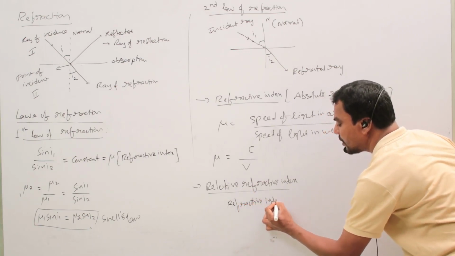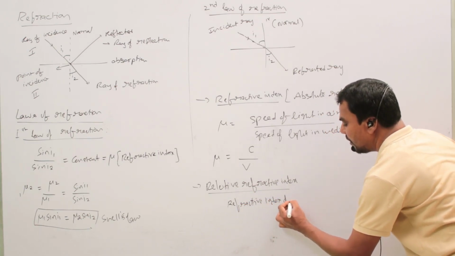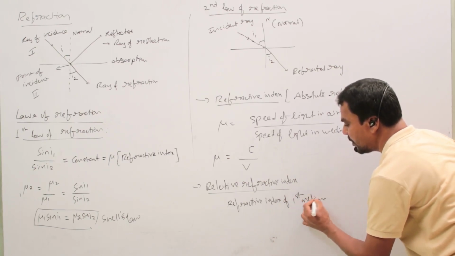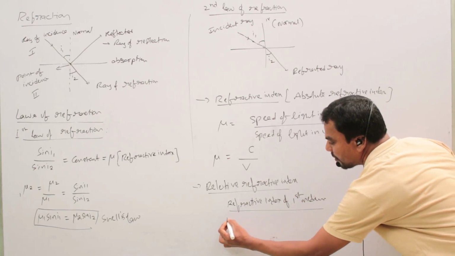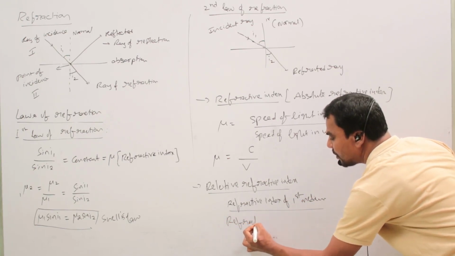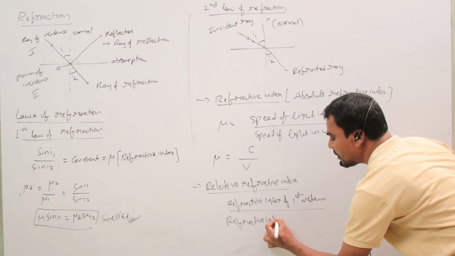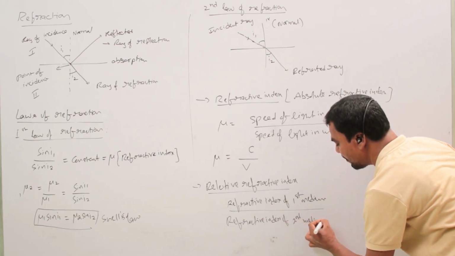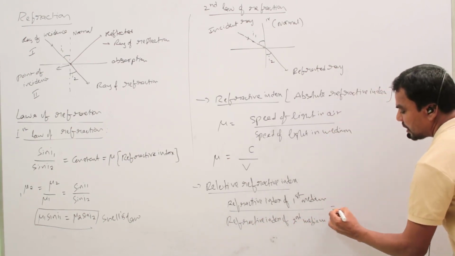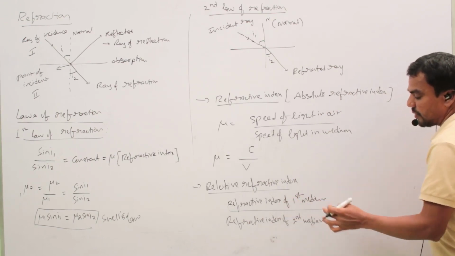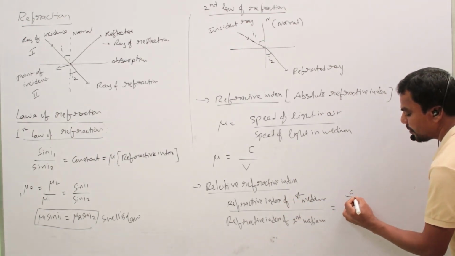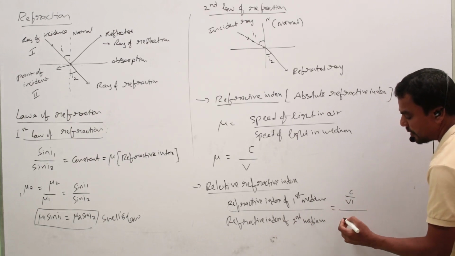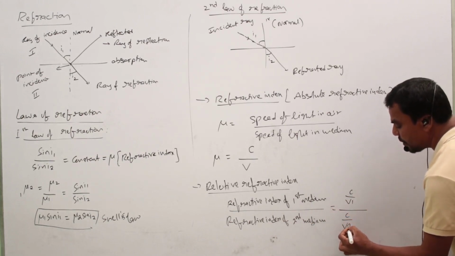So it is defined as the refractive index of the first medium by the refractive index of the second medium. That is, the refractive index of the first medium, c by v1, by the refractive index of the second medium, c by v2.